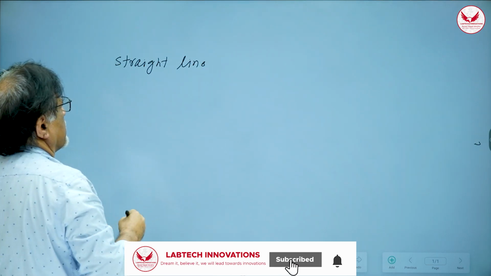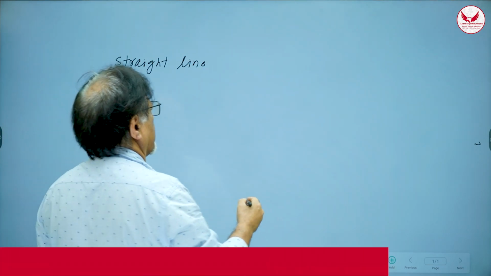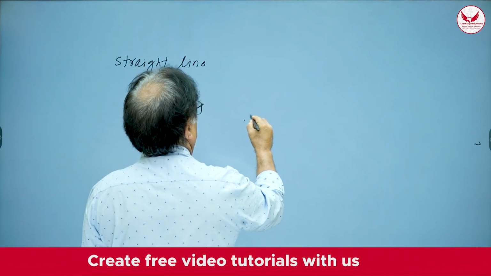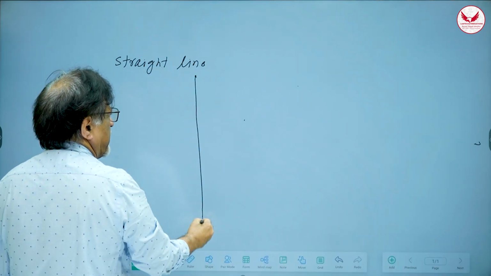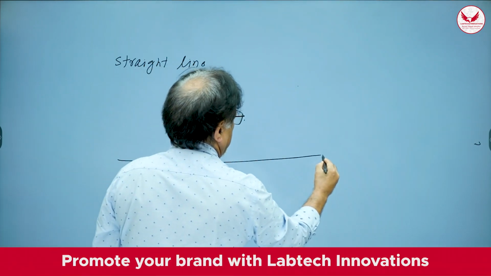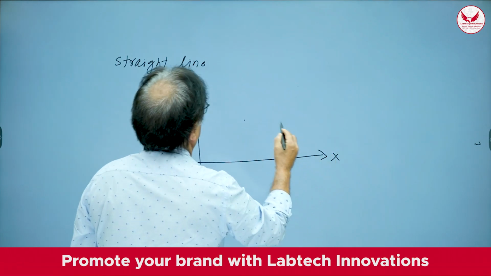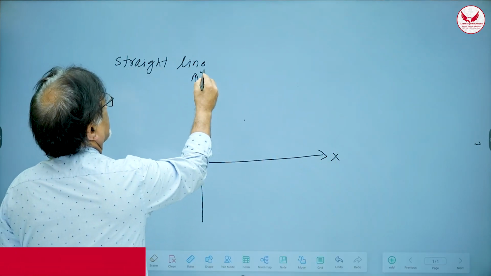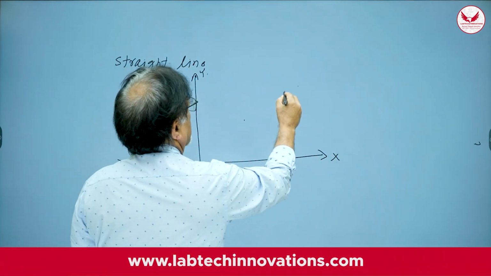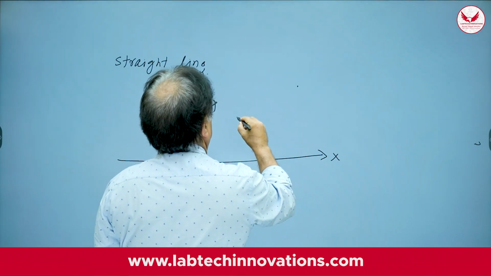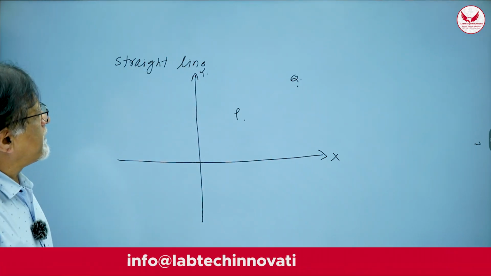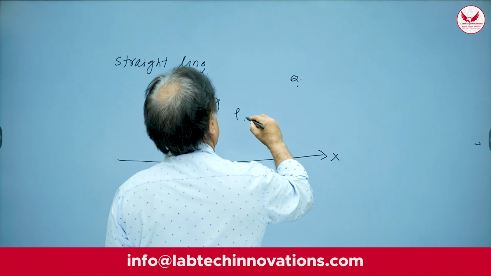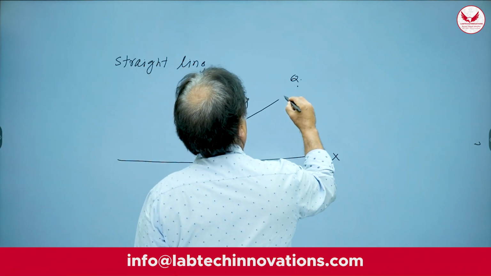Now, before we consider straight line, I want you to understand one thing, that suppose there are 2 points in a coordinate plane. That means, of course, coordinate plane means Cartesian plane, as I explained earlier. This is the x axis, and this one is the y axis, right? Now, if I take 2 points, one point here, say let us say P and let us say Q, just imagine yourself walking along PQ.